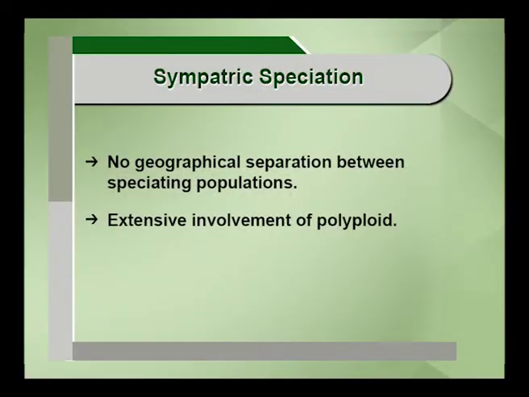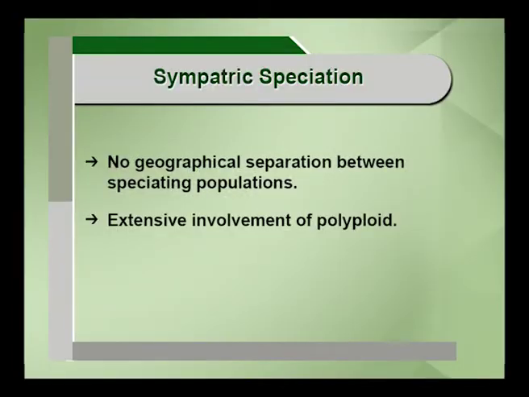Next we will go for sympatric speciation. It is a very important thing, though not like allopatric speciation. In the case of sympatric speciation, there is no geographical separation between species populations. The species is continuously distributed, and in that case also new species are formed. As far as the concept is concerned, it is a very important thing.